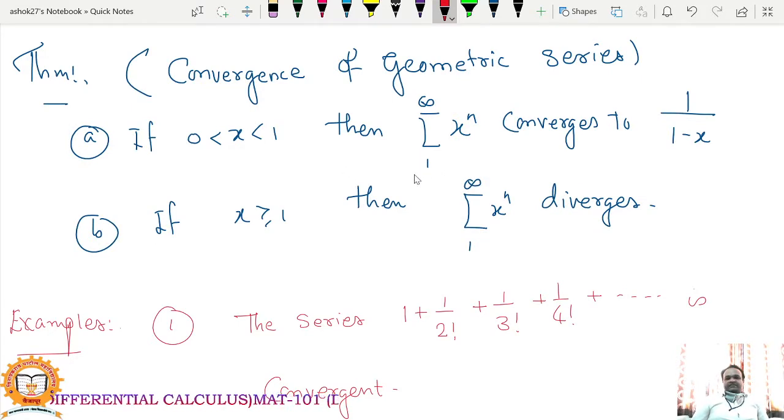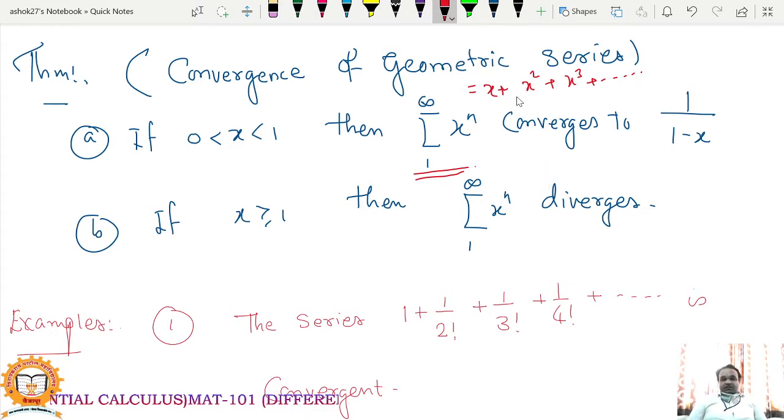So obviously, next, that is convergence of geometric series. Summation x raised to n, this series is called geometric series, and here x is the common ratio. If you write this series term wise, if you take n equal to 1, actually you can take n equal to 0 also, no matter, this will be x plus x square plus x cube plus, and it goes to infinity.